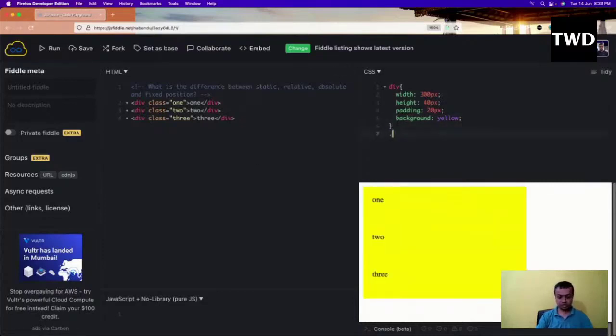So for 1, I'll have a border of 8px. And one thing I will always say: if you are going to answer an interview by writing something, you will be more impressed.